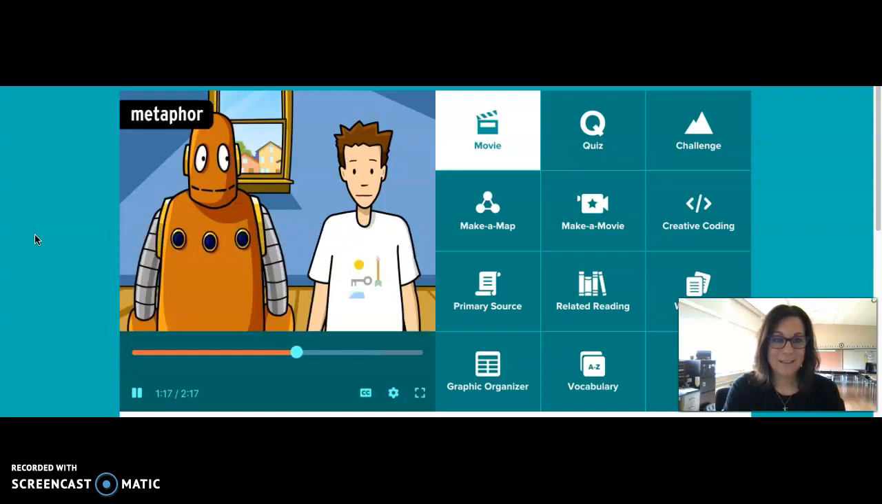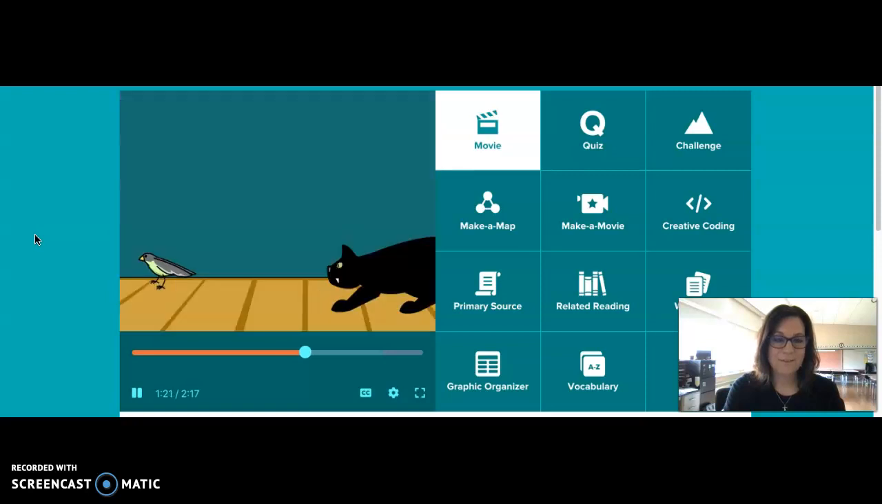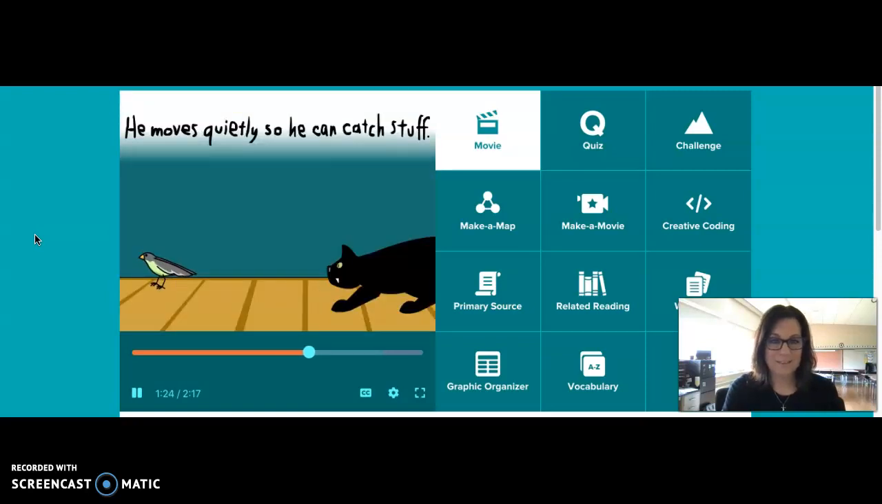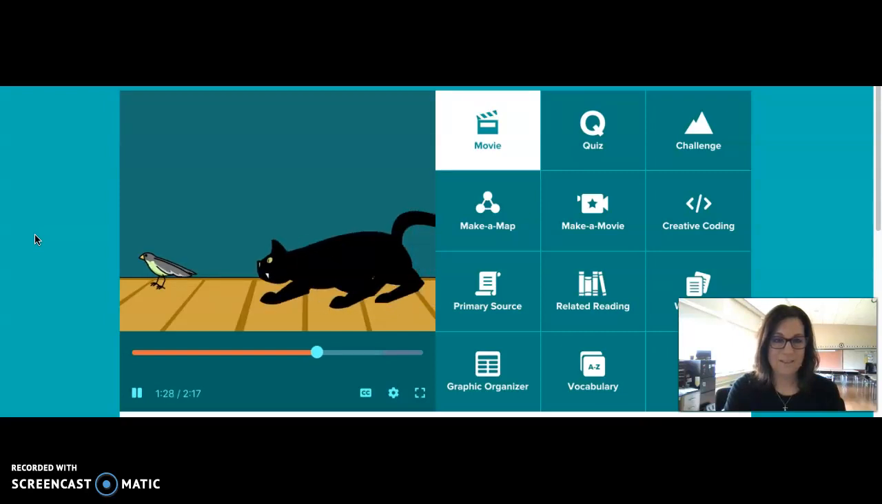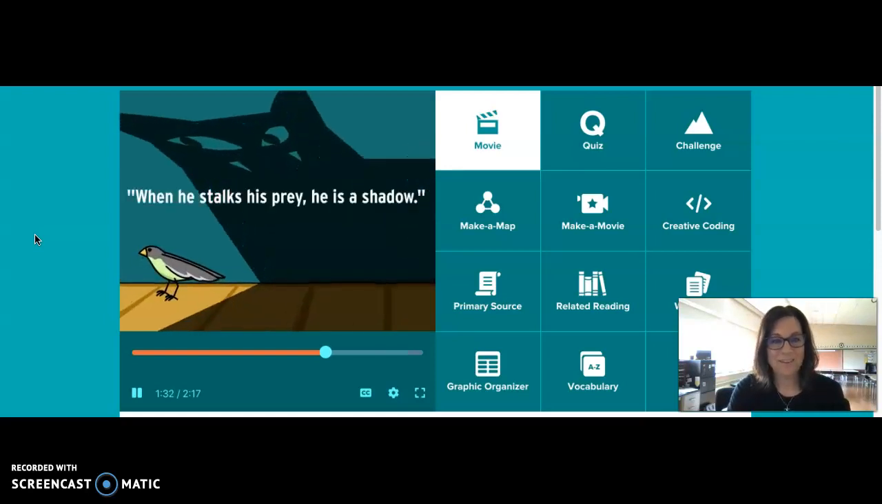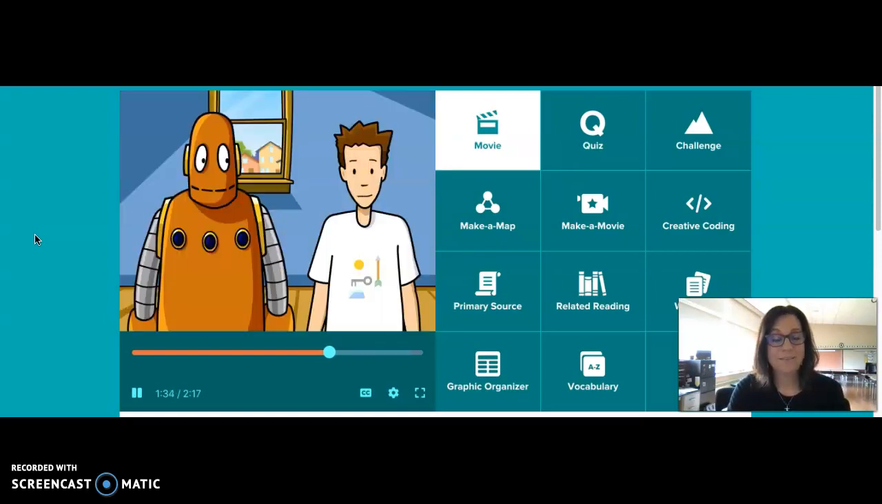A metaphor compares two different ideas without using the words like or as. Let's see what we can do about that second line using a metaphor. He moves quietly so he can catch stuff. That's kind of dull. Let's see. How about when he stalks his prey, he is a shadow? Well, metaphors don't always make logical sense. The cat isn't literally a shadow, but comparing him to a shadow is a great way to describe the way